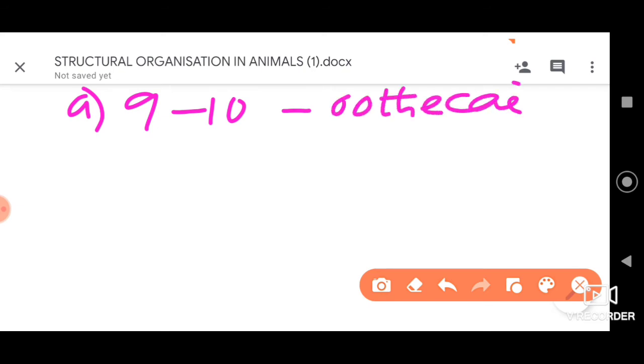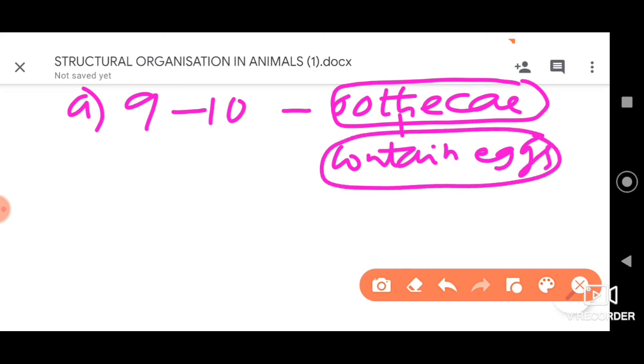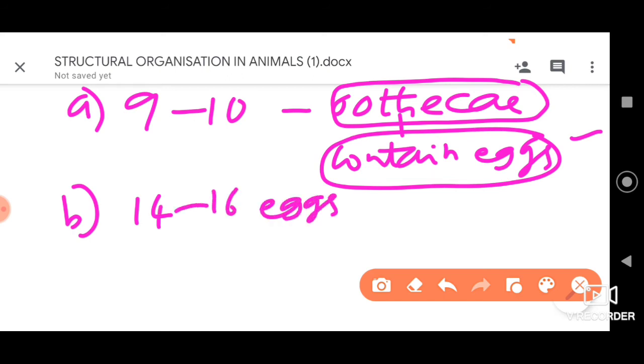See, the oothecae are the structures which contain the eggs in them. So how many eggs do they contain is also asked here. So that is the B. Approximately from 14 to 16 eggs it will contain.